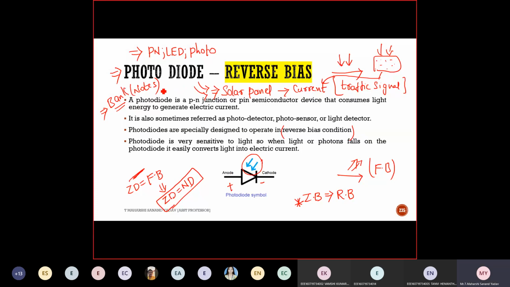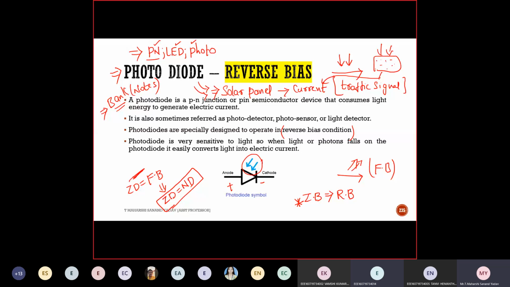So till now, you should be perfect with these three concepts: what is a PN diode, what is an LED, and what is a photodiode. What is a PN diode? Quick revision. It will work under both forward bias and reverse bias.